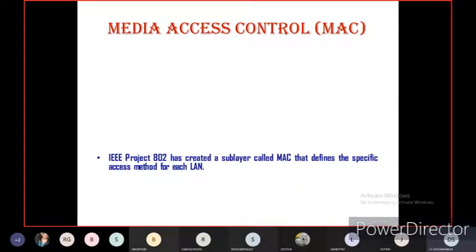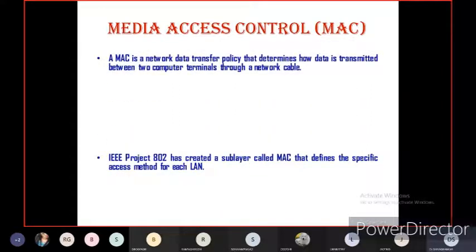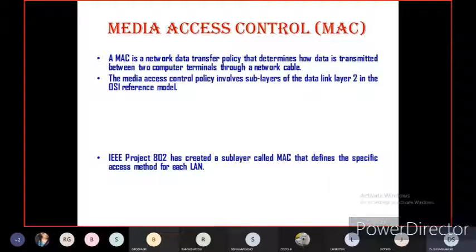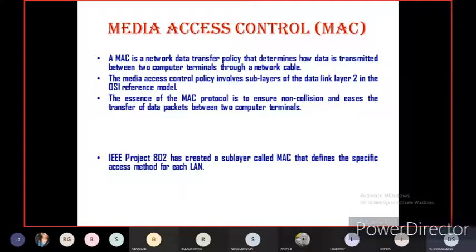Now let us see what is media access control protocol. A media access control is a network data transfer policy that determines how data is transmitted between two computer terminals through a network cable. So the MAC protocol, as I told you, is at the physical layer: how to transmit the data between two systems or any number of systems using a network cable. Then the MAC control policy involves a sublayer of the data link layer, layer 2, in the open systems interconnection reference model.